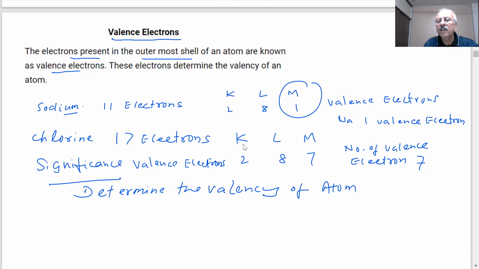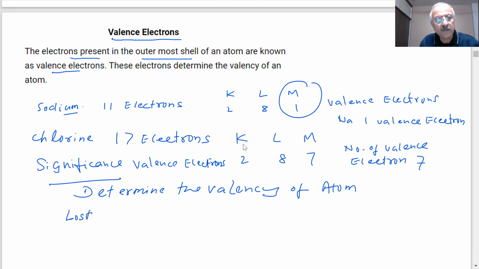The inner shells are already completely filled. These electrons are strongly bound by the nucleus. Only the valence electrons will participate, and as we said, they can be lost, gained, or shared. Three things.